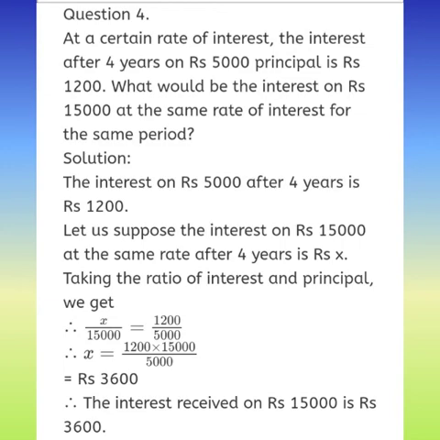When you do this operation, you are going to get 3,600 as x. So what was the x? x is the interest. Therefore the interest is rupees 3,600. Therefore, the interest received on rupees 15,000 is rupees 3,600. Okay, now let's move to the next question.